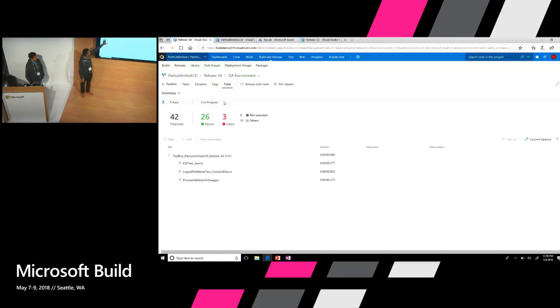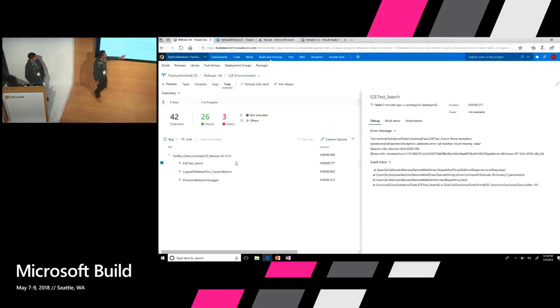While the tests are executing, you'll be able to see the status. But more importantly, you can get into a particular test which has already executed, and you can start looking at all the debug, error message, stack trace, and other information. You can take actions, assign bugs, or you could as well stop the pipeline itself. So that was the part about the efficient execution of tests. Now let's come to the reliability.